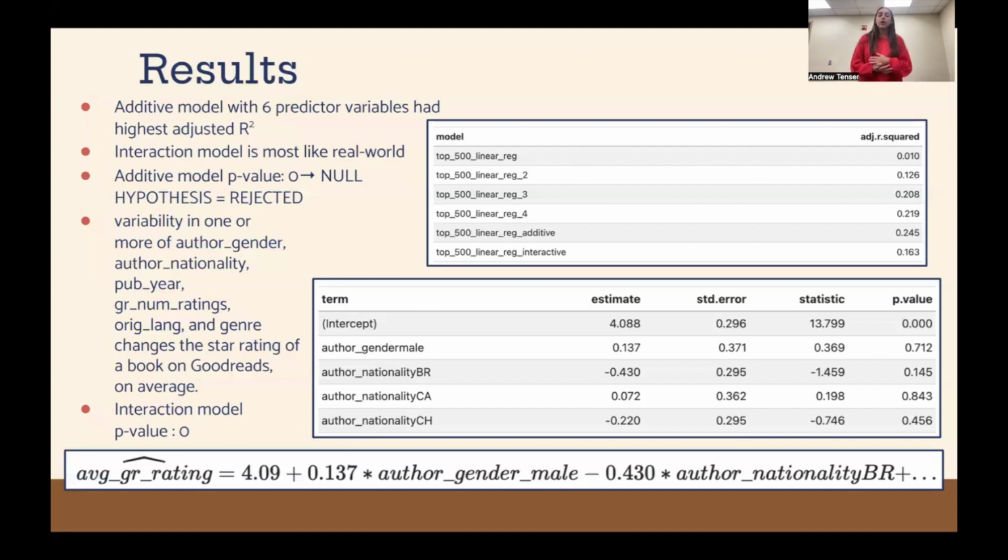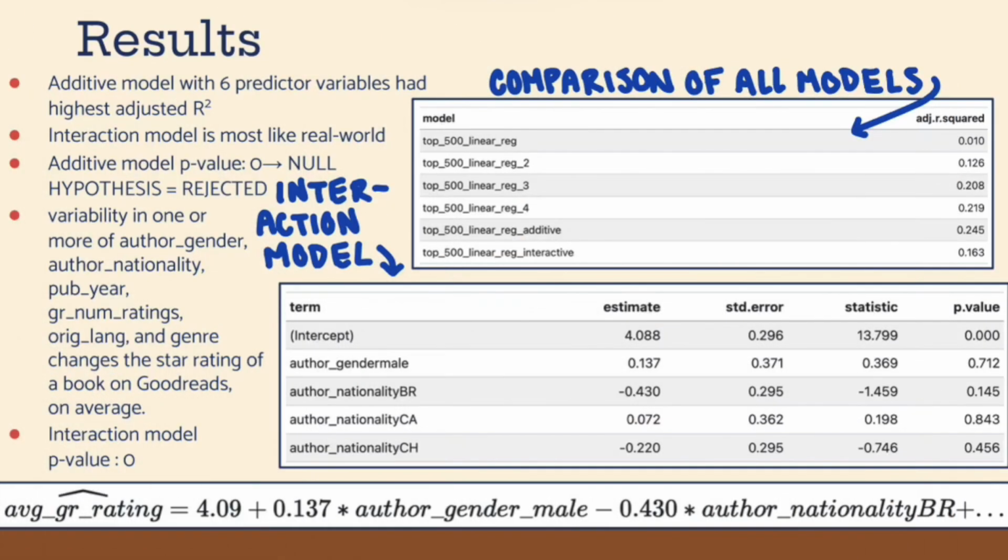Our interaction model also had a p-value of 0, which meant that the variables included in the interaction model also do impact the average star rating of a book on Goodreads. And then the variables we included in our final interaction model were author gender, author nationality, and genre.